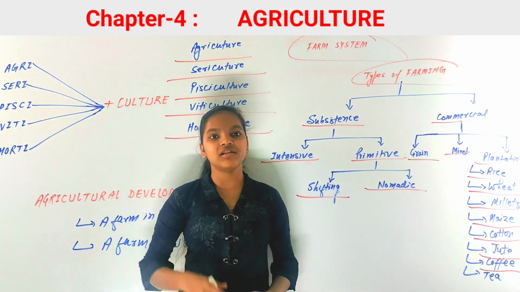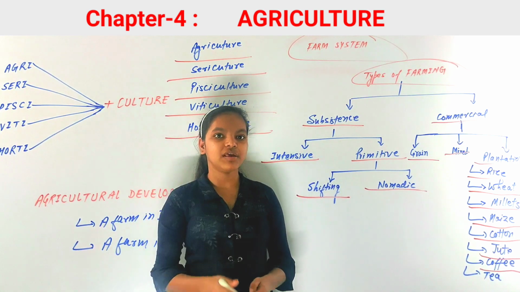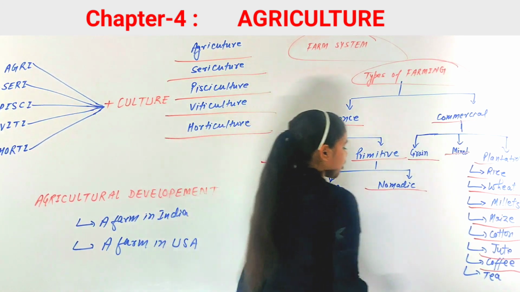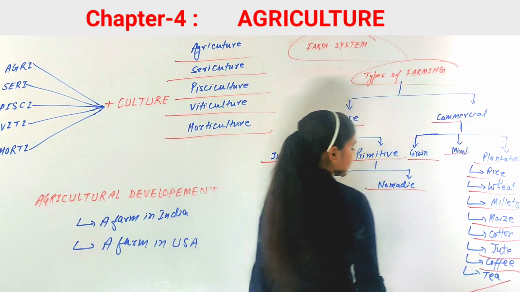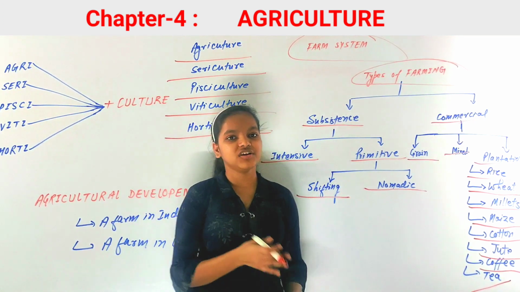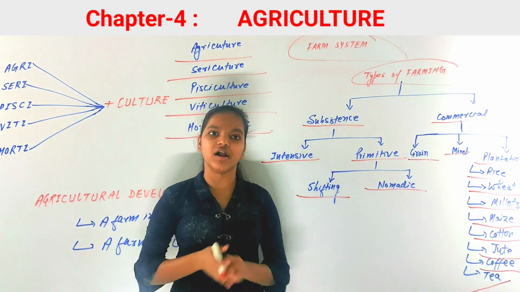The countries that are the leading producers of coffee are Brazil, Colombia, and India as well. Now next and last major crop is tea. Tea, as you know, is one of the most common drinks in India. Tea is also a major crop that is used all over the world.